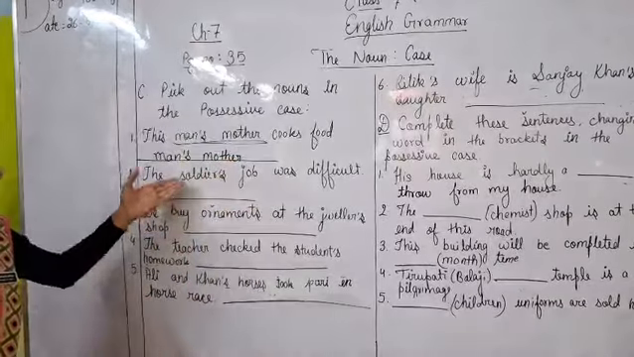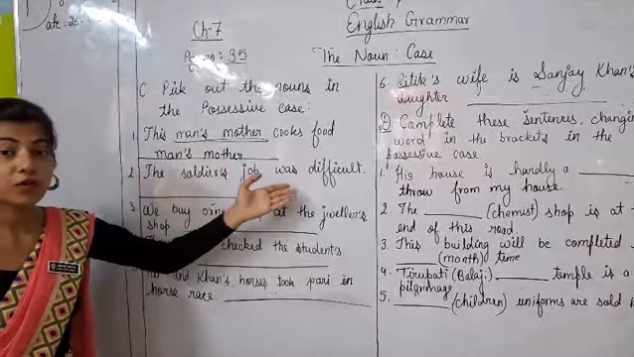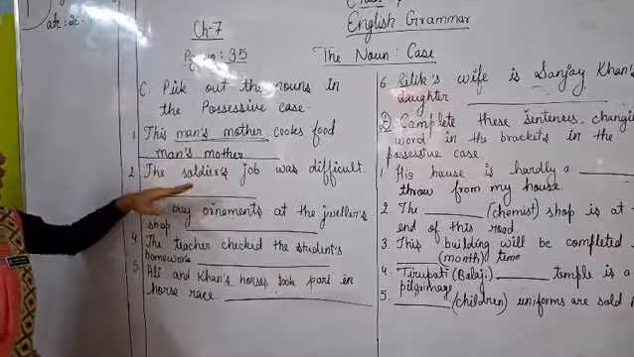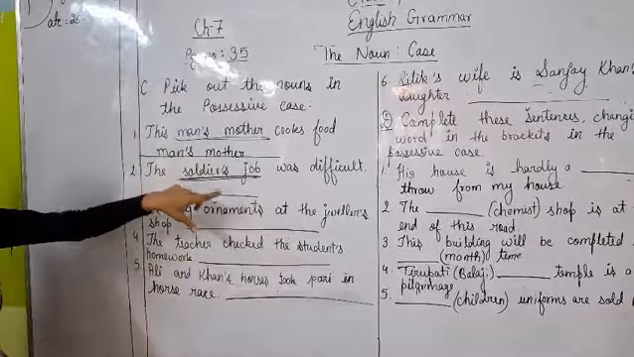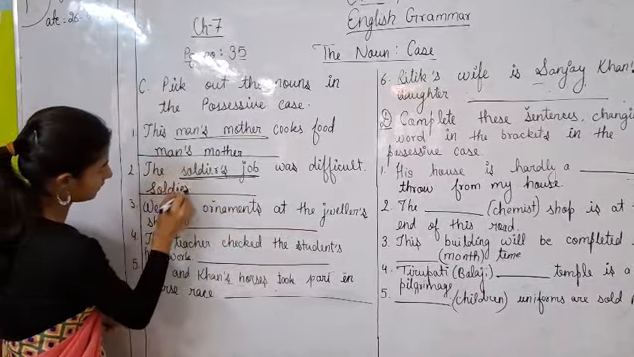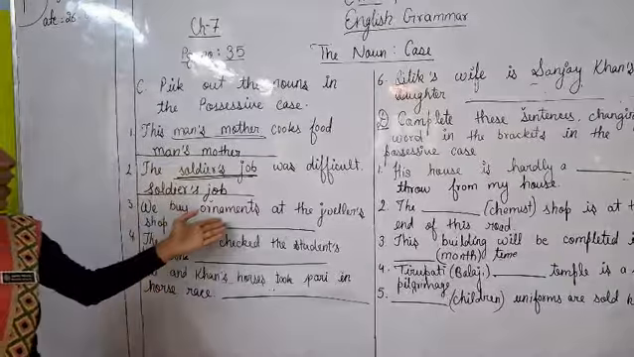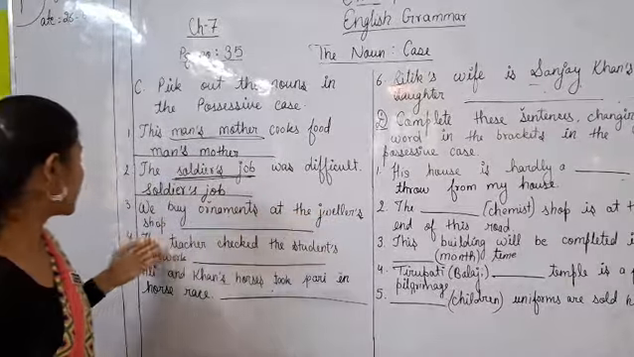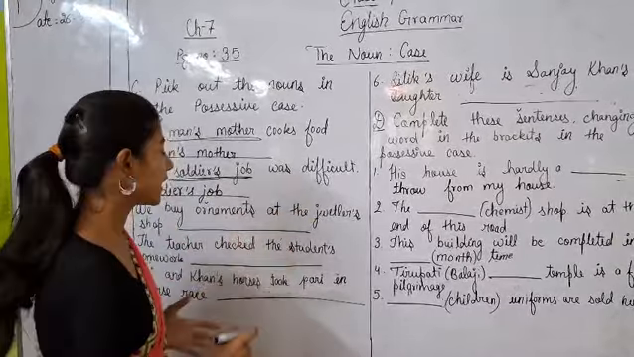So now next question, try to do it by yourself first. The soldier's job was difficult. Whose job was difficult? Soldier's job. Okay, so soldier's job is a possessive case here. Now next, we buy ornaments at the jeweler's shop. From whose shop do we buy ornaments? Jeweler's shop.